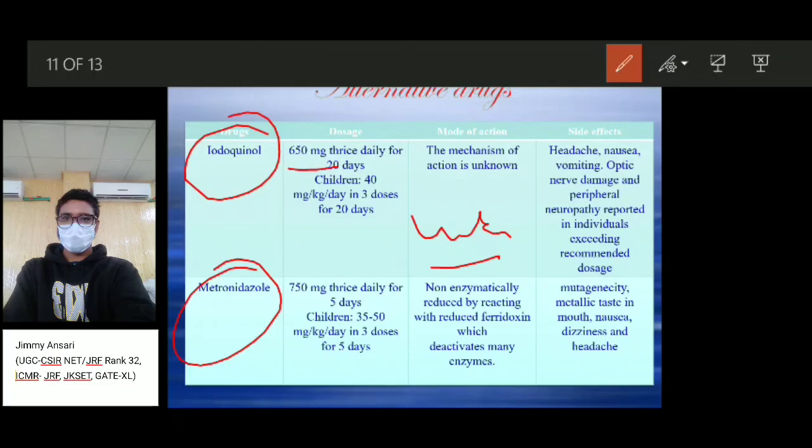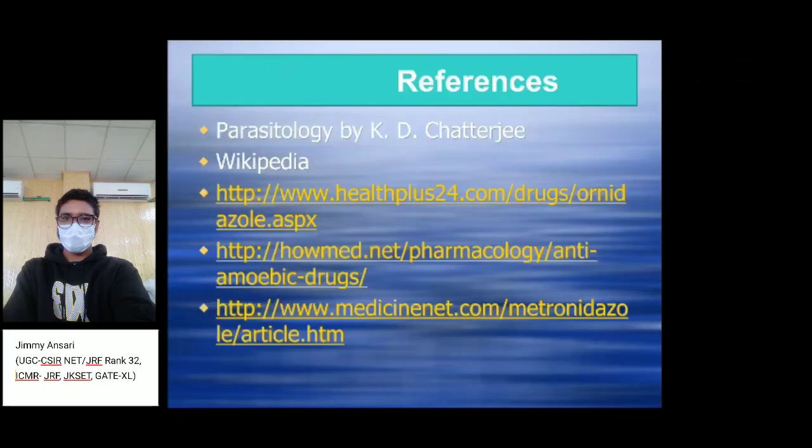The general mechanism of action of this drug is that it is non-enzymatically reduced by reacting with reduced ferredoxin, PFOR, as I already said, pyruvate ferredoxin oxidoreductase, and it deactivates many other enzymes. Some serious side effects seen with this drug are mutagenicity, metallic taste in the mouth, nausea, dizziness, and headache.